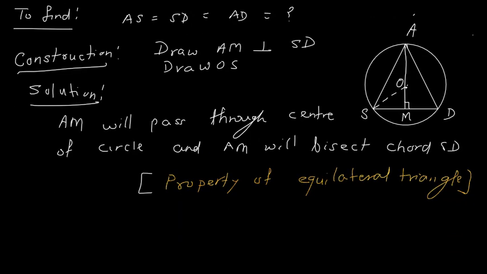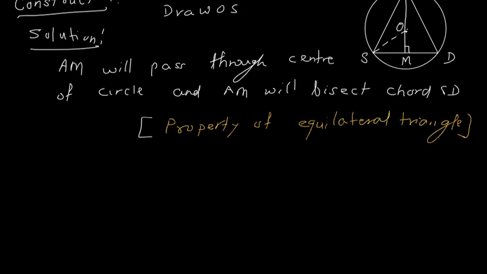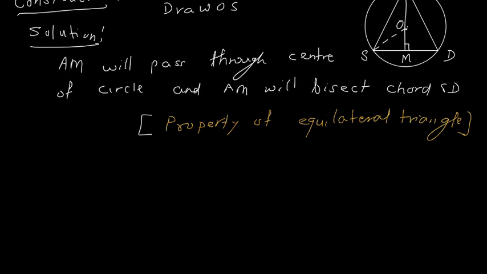Okay, so therefore SM is equals to MD. So therefore you will say that this SM is equals to MD is equals to half of SD. Okay, this we consider as equation 1. Now OM we can consider as X, or let it be OM only. So we will not give any other name for that.